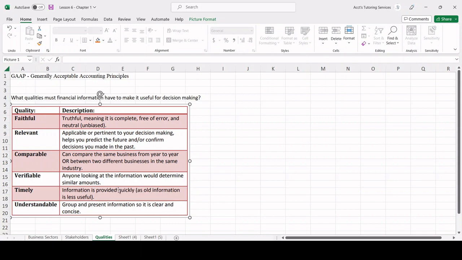As information gets more old, it is less useful, because it also becomes outdated. Understandability simply means that we get straight to the point, it's clear and condensed. Essentially the everyday individual can understand it. So we're going to dumb it down as much as possible.